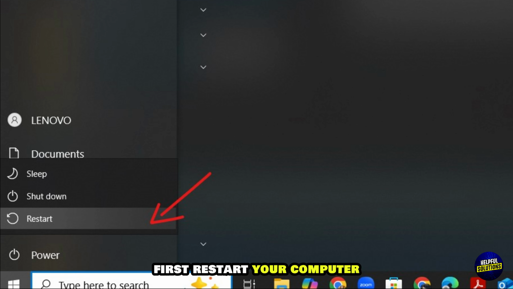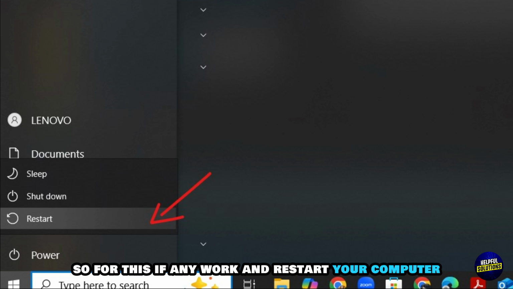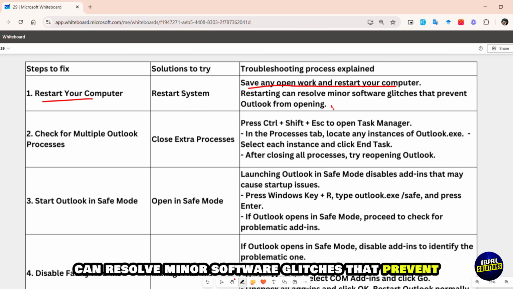First, restart your computer. So for this, save any work and restart your computer. Restarting can resolve minor software glitches that prevent Outlook from opening.